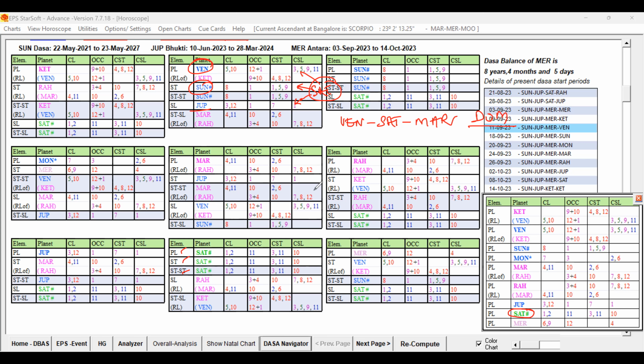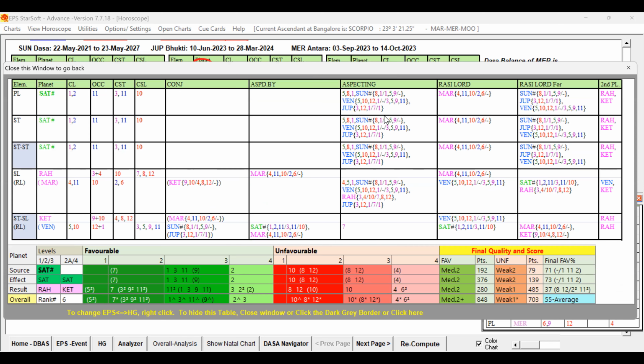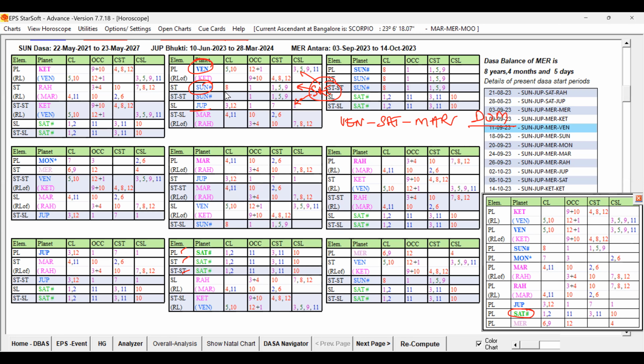Because they are occupants of the sign of Saturn. You can see Saturn, Rasi Lord for Sun, Jupiter, and Venus, and also aspecting them. So these are the Dasa Lord's key planets, so that we can easily understand that there is a connection between the ruling planets, key planets of the Dasa Lord and the Bhukti Lord. Bhukti Lord also good.